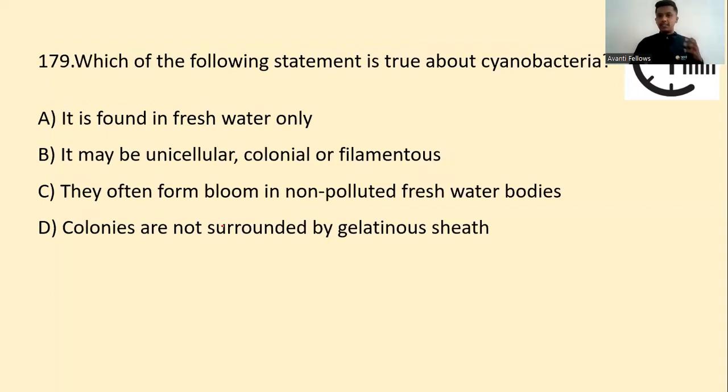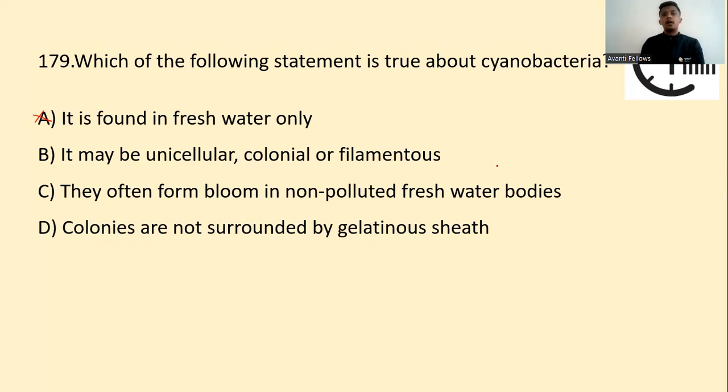Which of the following statements is true about cyanobacteria? It is found in fresh water only. It may be unicellular, colonial, or filamentous. They often form bloom in non-polluted freshwater bodies. Colonies are not surrounded by a gelatinous sheath. They are asking which statement is true. It is found in freshwater only, which is wrong. They are found in freshwater as well as polluted water. It may be unicellular, colonial, or filamentous.